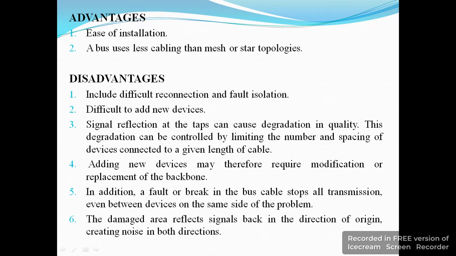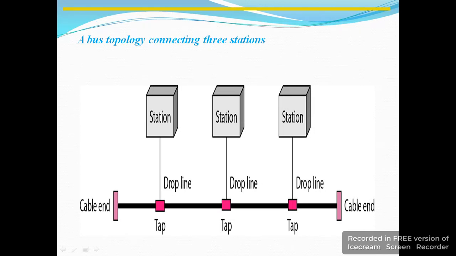In addition, a fault or break in the bus cable stops all transmission, even between devices on the same side of the problem. The damaged area reflects signal back in the direction of the origin, creating noise in both directions. So, bus topology is very simple. You can see in this particular diagram that three stations are connected through drop lines and taps in the cable end.